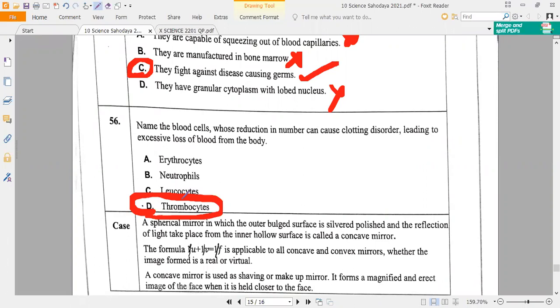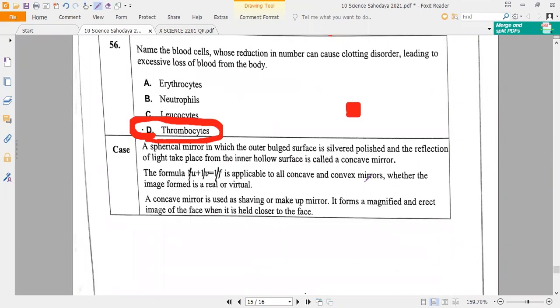A spherical mirror in which the outer bulged surface is silvered and polished, and the reflection of light takes place from the inner hollow surface, is called a concave mirror. The formula 1/u + 1/v = 1/f is applicable to all concave and convex mirrors, whether the image formed is real or virtual. A concave mirror is used as a shaving or makeup mirror. It forms a magnified and erect image of the face when it is held closer to the face.